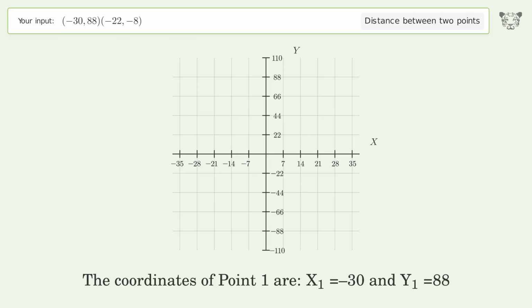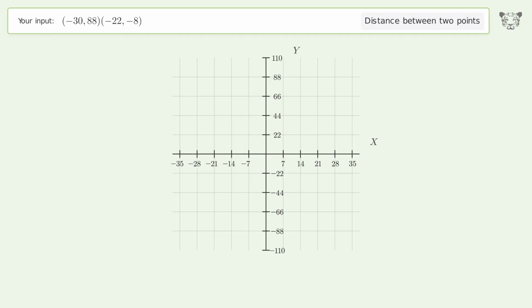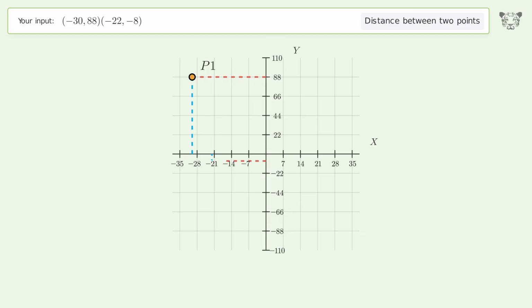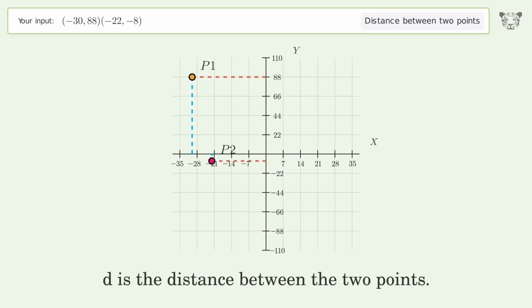The coordinates of point 1 are x1 equals -30 and y1 equals 88. The coordinates of point 2 are x2 equals -22 and y2 equals -8. D is the distance between the 2 points.